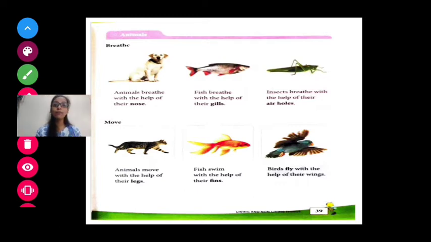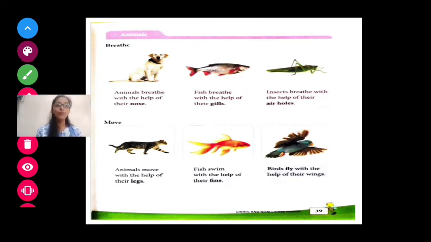So fish breathe with the help of their gills. Now a dog breathes with the help of its nose, but fish breathe with the help of gills. How will you spell it? Gills. Okay. Now the third animal is insect.